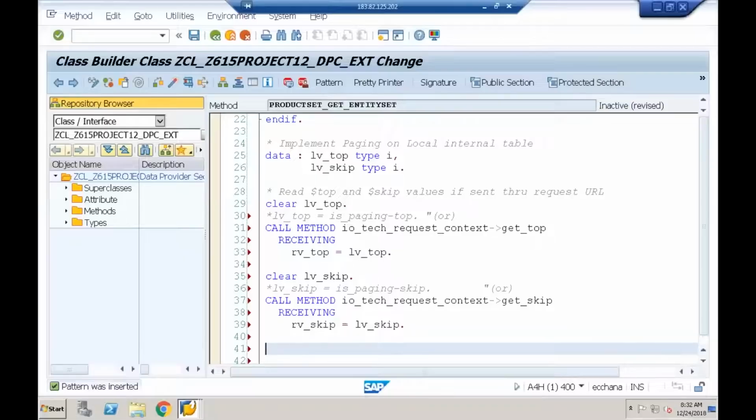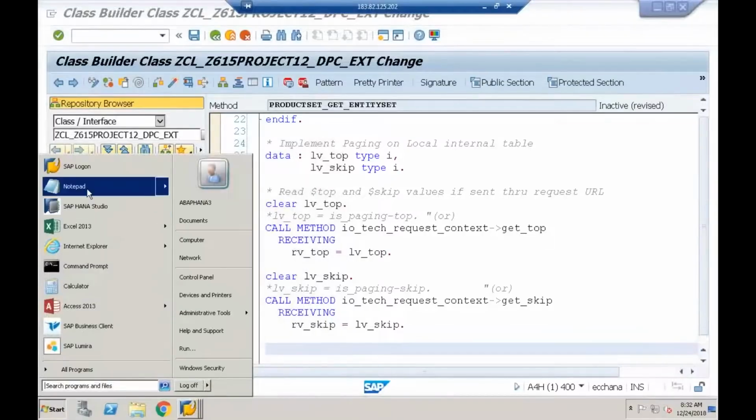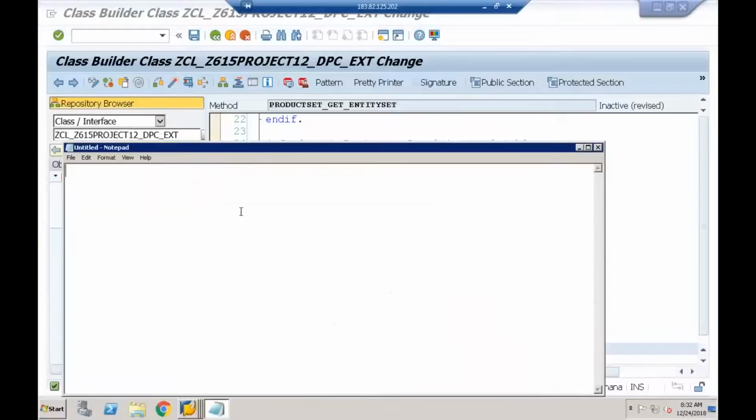What is the concept of skip and top? Suppose I'm having some 120 entries, 120 products overall. I'll give the $skip value as 4 and the $top value as 5. What is the meaning of that?